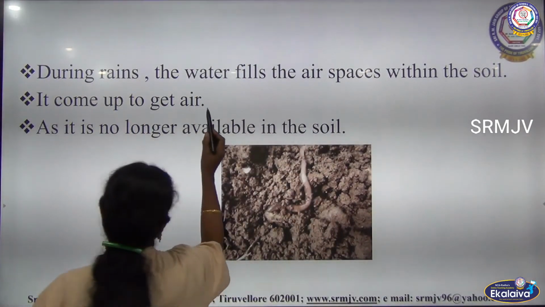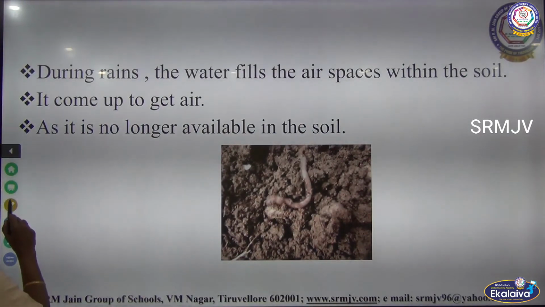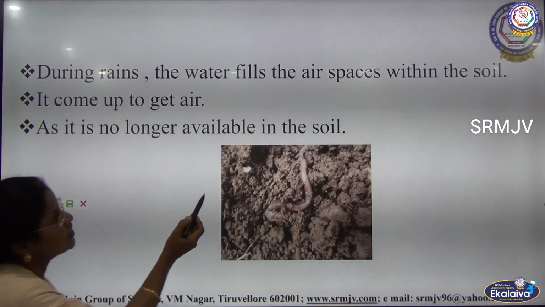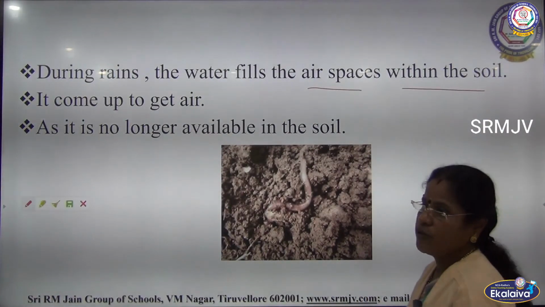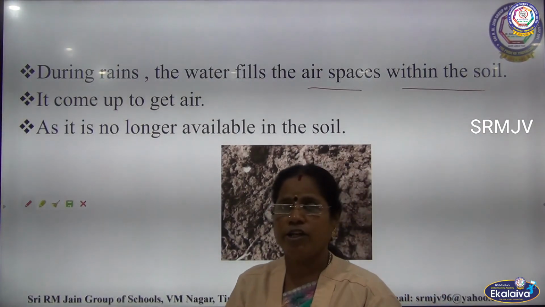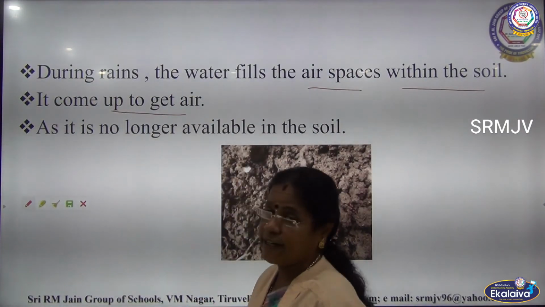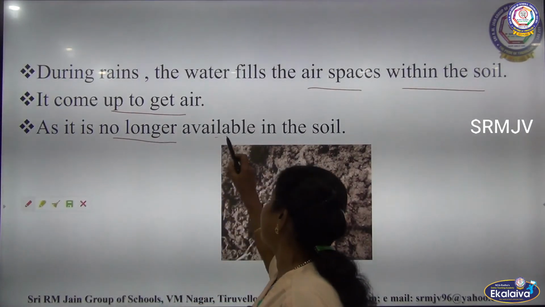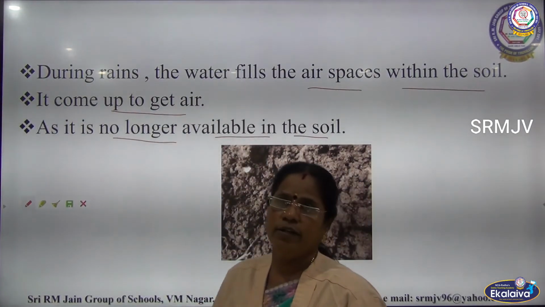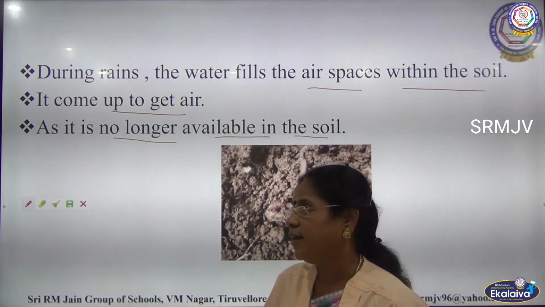During rains, the water fills the air spaces within the soil. So in order to breathe, in order to get oxygen, it comes up to get air. It comes out to get the air, as it is no longer available in the soil. For that reason only the earthworm comes out during the rainy season.